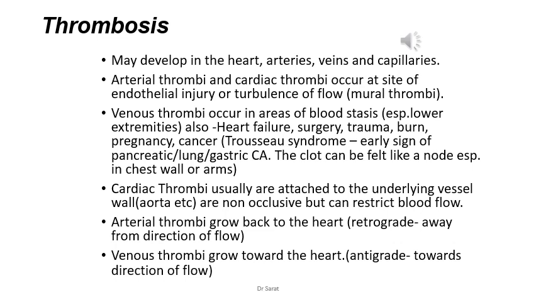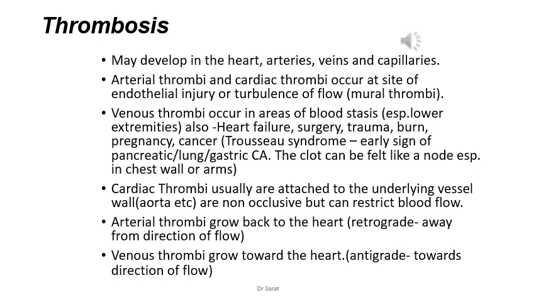Whereas venous thrombi occur in areas of blood stasis. Wherever blood pooling occurs, venous thrombi can occur, especially in the lower extremities, like deep vein thrombosis or varicose veins, etc. In all these conditions, there is improper carrying of blood towards the heart. So there is stasis of the blood, and where the stasis occurs, venous thrombi occur.